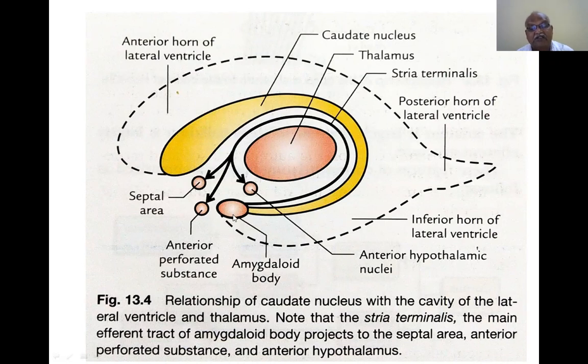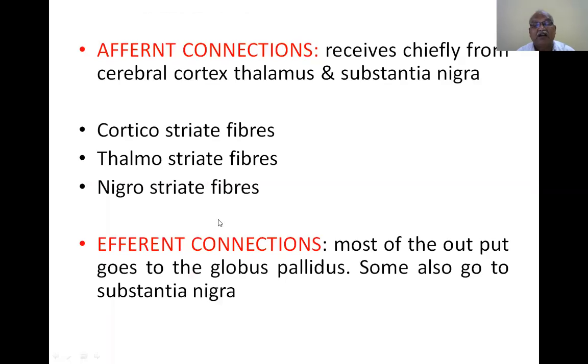So this limbic system is connected through the caudate nucleus and the amygdaloid body. The amygdaloid body is a part of the limbic system, and it is connected by the stria terminalis to the anterior hypothalamic nuclei, anterior perforated substance, and septal area. All the functions are associated with each one, and they are reflected in the same manner. So that is the basal ganglia.